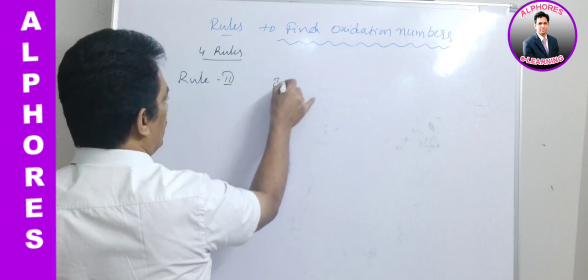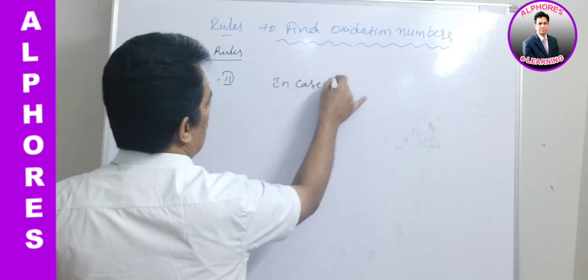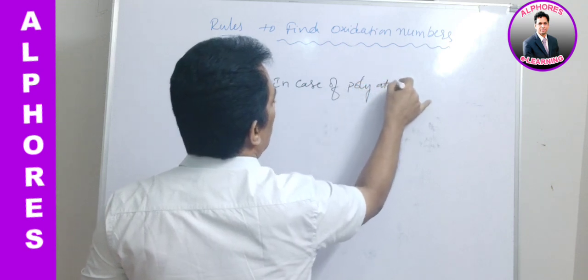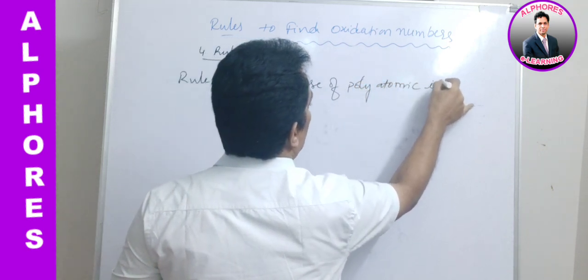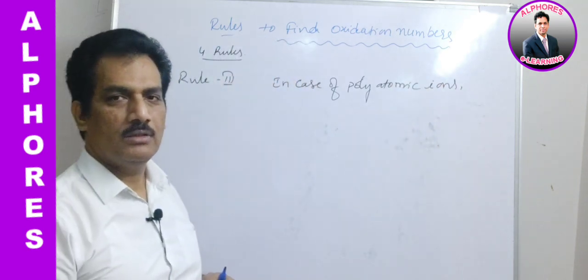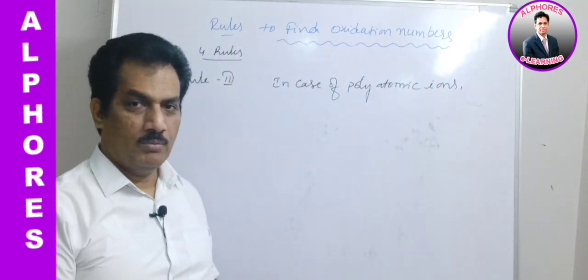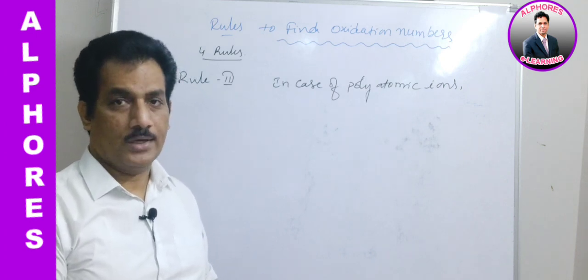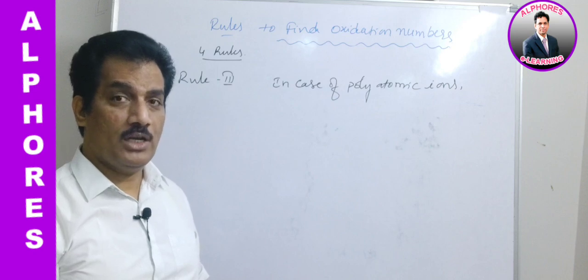In case of polyatomic ions, polyatomic ions means... monoatomic is one atom, but in case of polyatomic ions, more than one atom. Clear? More than one atom is polyatomic.